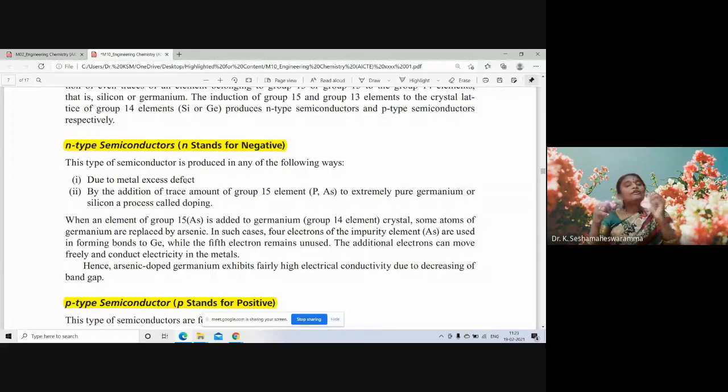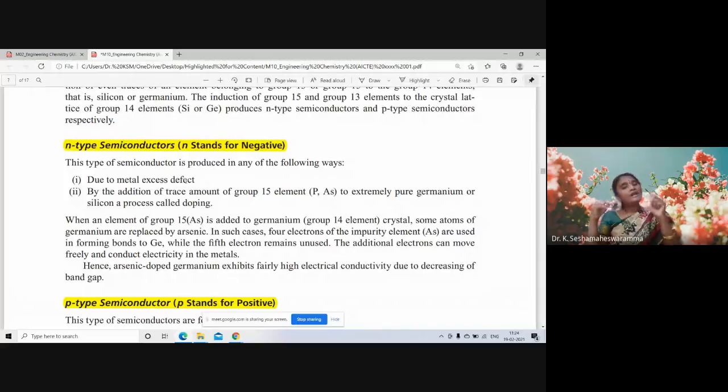This 1 electron from the phosphorus or arsenic can move freely in the solid from one place to another. With this movement of electrons having negative charge, these are known as N-type semiconductors. Even the metal excess defect comes with excess electrons.